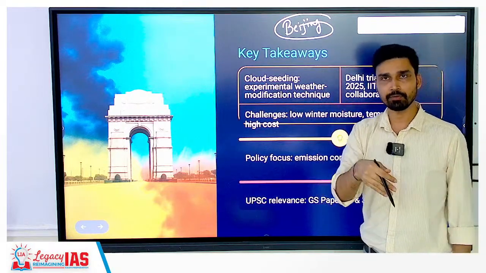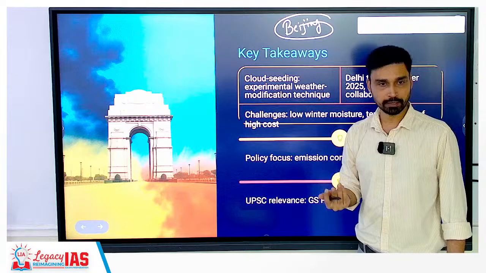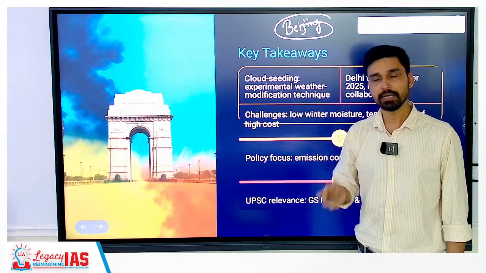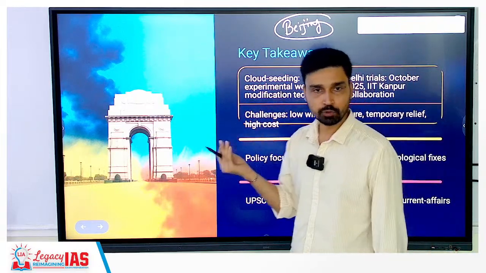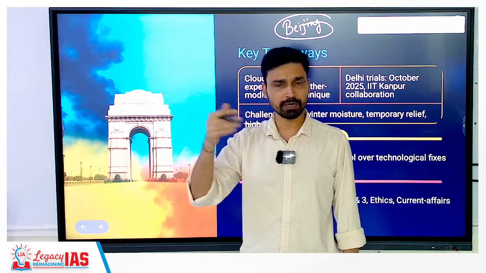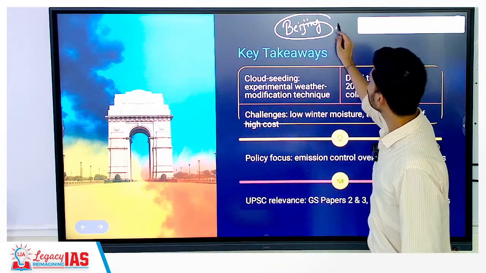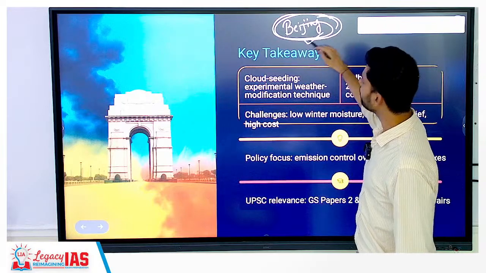This year itself, or maybe last year in prelims, there was a question about cloud seeding: what are the particles we inject? You have silver iodide, potassium iodide, and a few more things were given. So from where can we get inspiration?